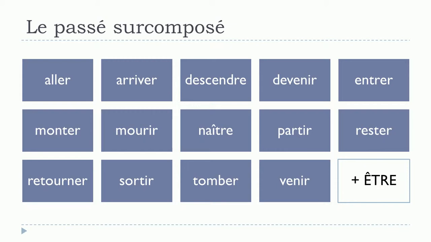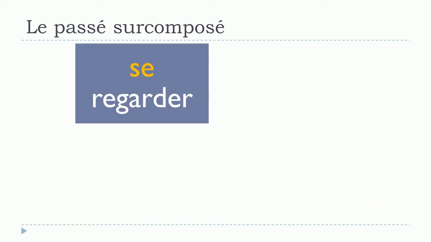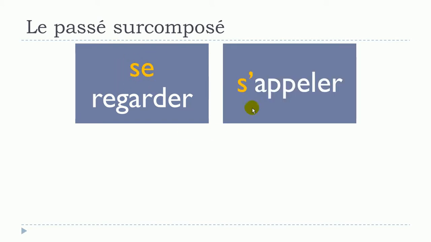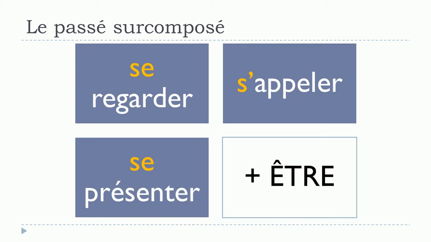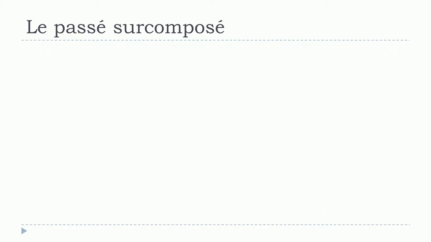Remember also the verbs we call les verbes pronominaux, the verbs that will be constructed with this se in front of them: se regarder, or s'apostrophe if you have a vowel, s'appeler, se présenter. So all these verbs, les verbes pronominaux, will also require être for this passé surcomposé form.